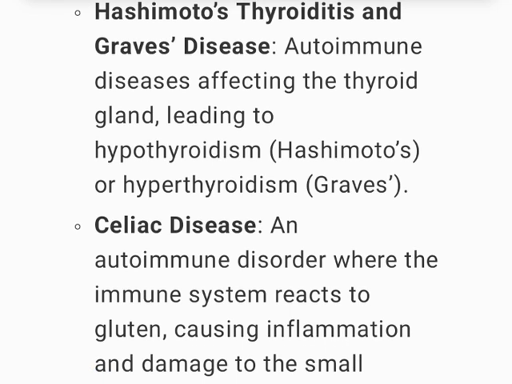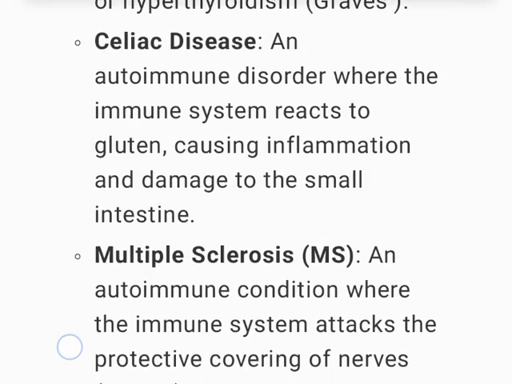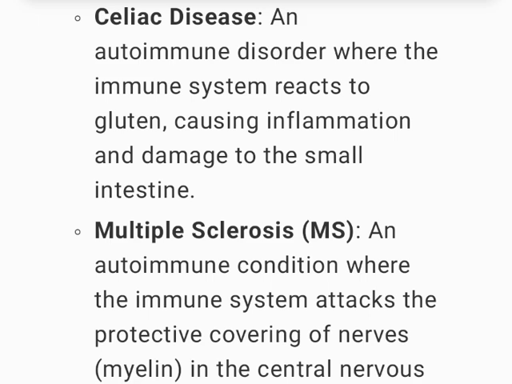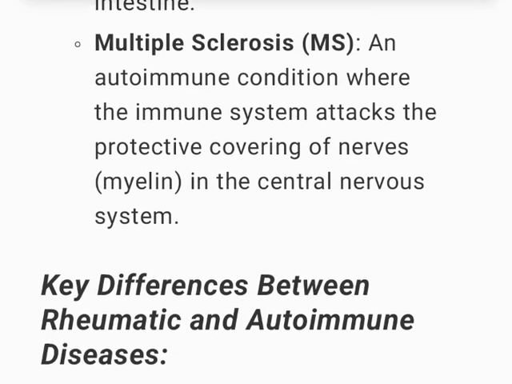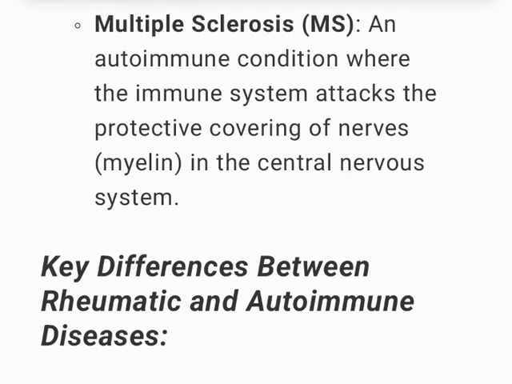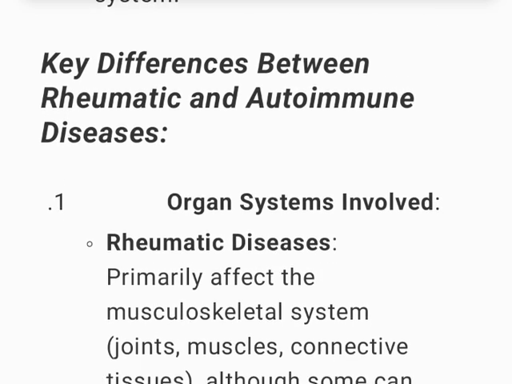Hashimoto's thyroiditis and Graves' disease, autoimmune diseases affecting the thyroid gland, leading to hypothyroidism (Hashimoto's) or hyperthyroidism (Graves'). Celiac disease, an autoimmune disorder where the immune system reacts to gluten, causing inflammation and damage to the small intestine. Multiple sclerosis (MS), an autoimmune condition where the immune system attacks the protective covering of nerves, myelin, in the central nervous system. Key differences between rheumatic and autoimmune diseases.